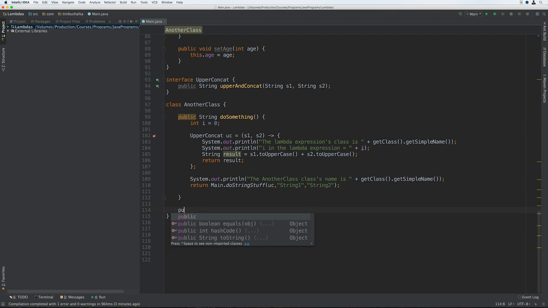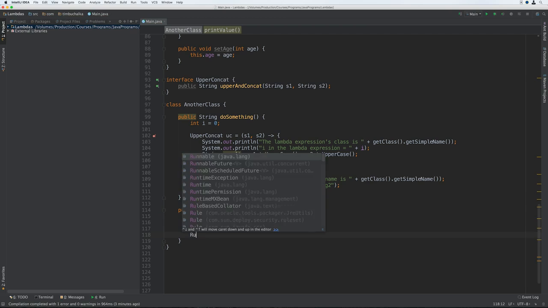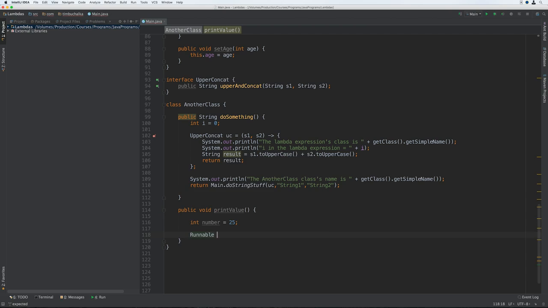public void printValue. int number equals 25. Runnable r equals two parentheses because there are no parameters, the arrow token, and then a code block.